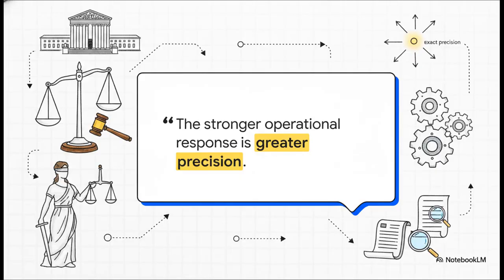Ultimately, if there's one key takeaway for organizations, it's this. The strongest operational response is greater precision. The Supreme Court isn't saying unethical behavior is okay now. Let's be crystal clear on that. What they are doing is demanding that both prosecutors and corporate compliance teams stop leaning on vague ideas of fairness and start operating with exact precision. You need to know exactly who owed the duty, what specific property was targeted, what actual benefit changed hands, and exactly which legal framework applies to the whole shebang.